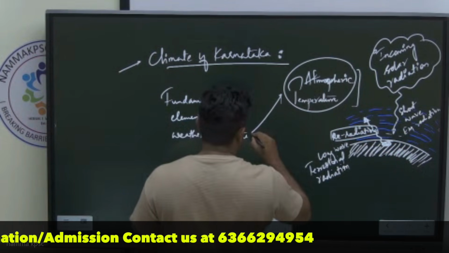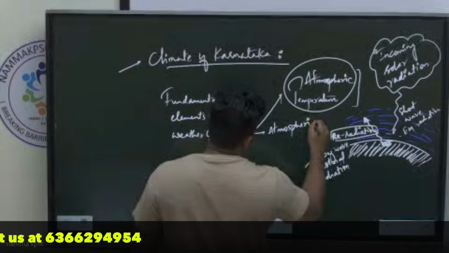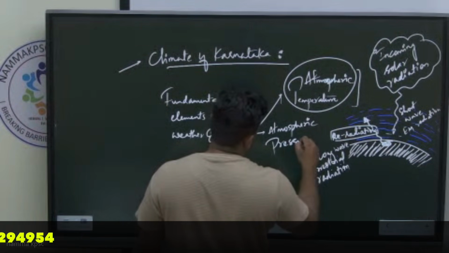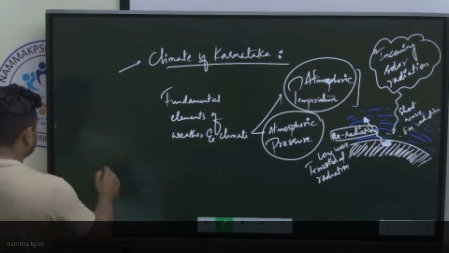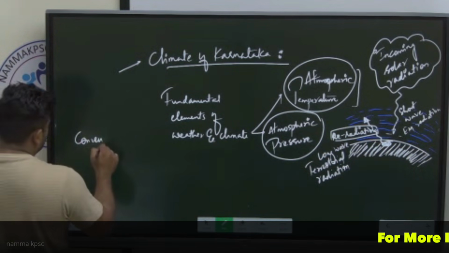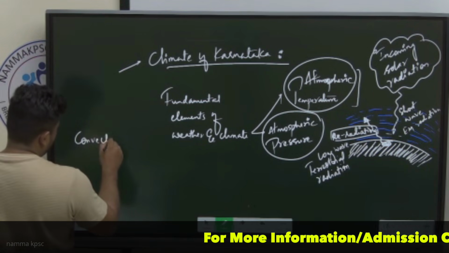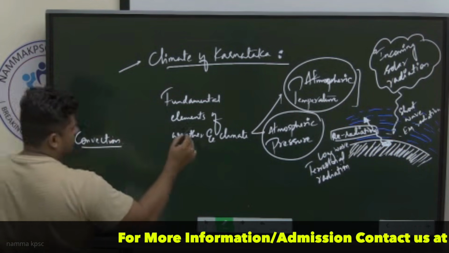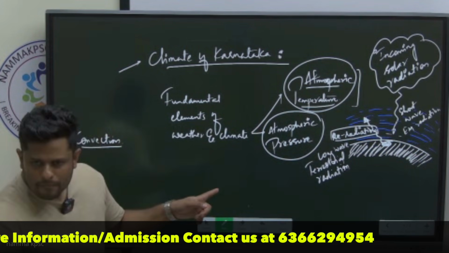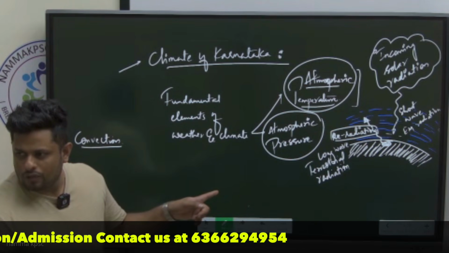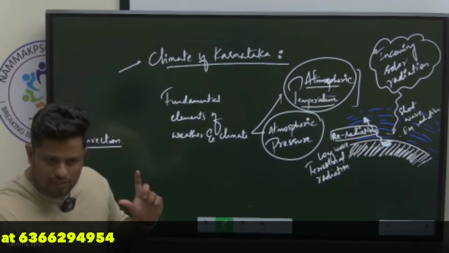The second element of our weather and climate is atmospheric pressure. Sir, whatever you were saying at that point of time, I think you mentioned convection, correct? See, all this is the game of energy. Temperature is just the measure of energy. The degree of hotness or coldness, how much it is, that measure in degrees is temperature. What are we measuring? Ultimately energy, heat energy.